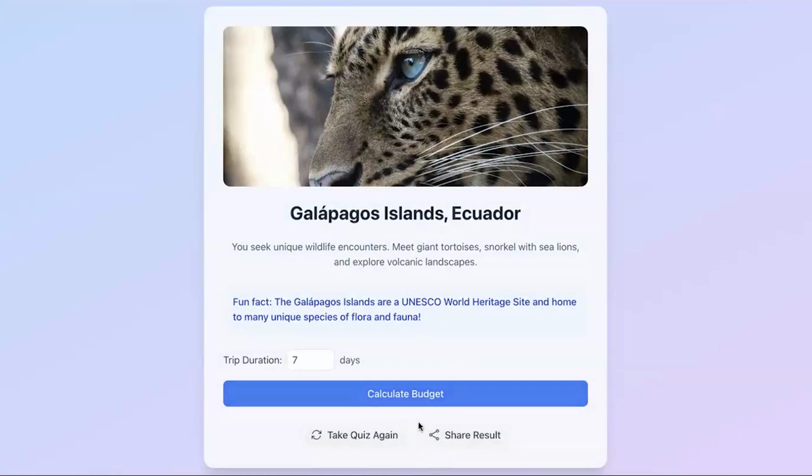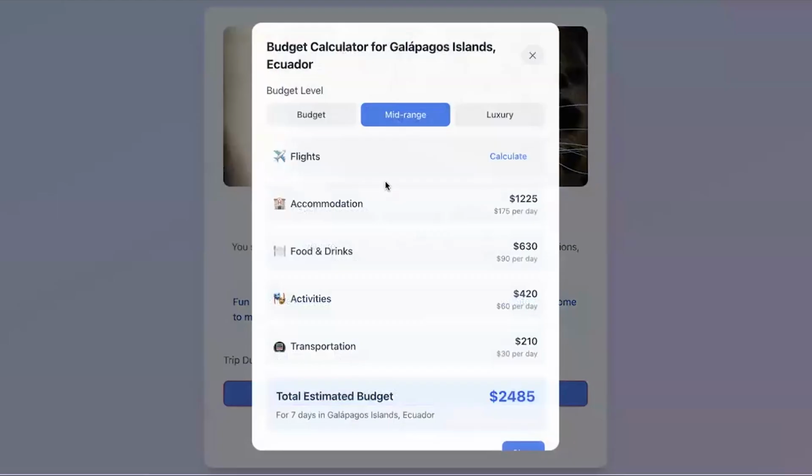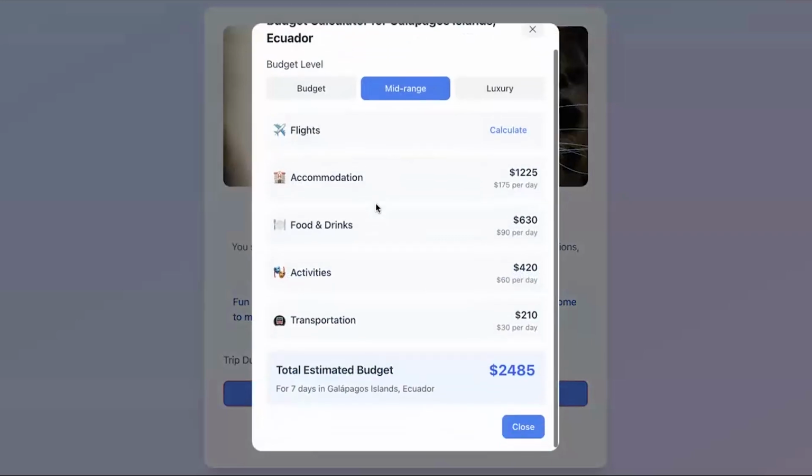And that's why I added a feature called Calculate Your Budget. The user can enter trip duration and it calculates how much money you should spend on accommodation, activities, food, and transport. Let's check it. Okay, here we go. We see it.